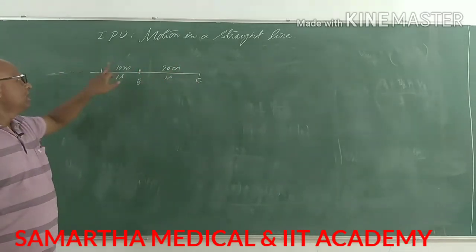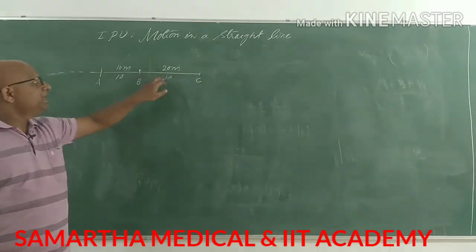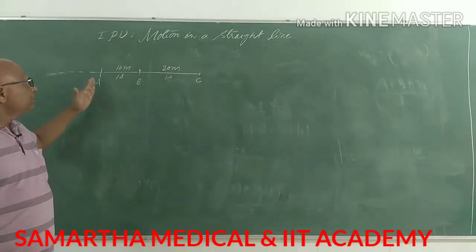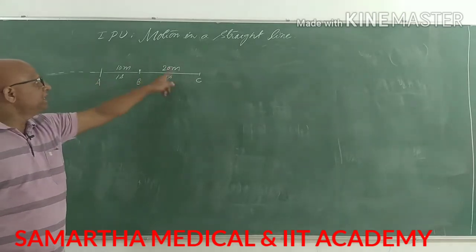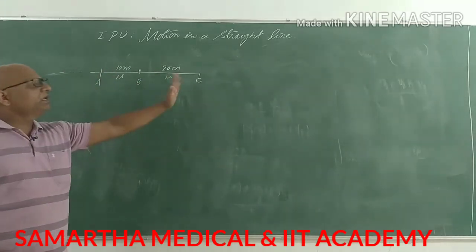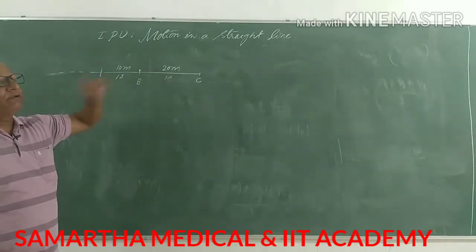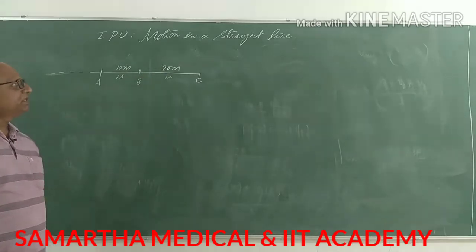So we will not go into the beginning. From the point B to the point C, it would take 20 meters displacement.